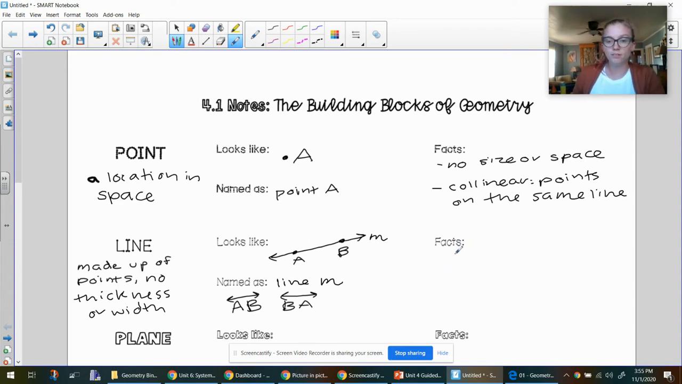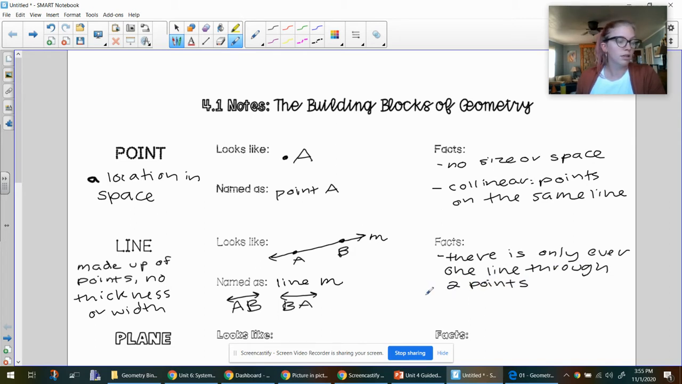A couple of facts about a line that are worth knowing. First, it has no thickness or width. Second, there is only ever one line through any 2 points. Finally, where lines intersect, they always intersect at one single point.